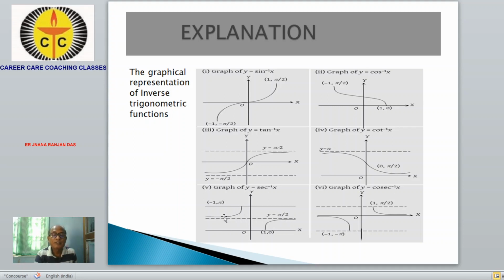This curve is asymptotic to this, and this curve is also asymptotic. It does not touch. So this is also the graph like this for cosec inverse.